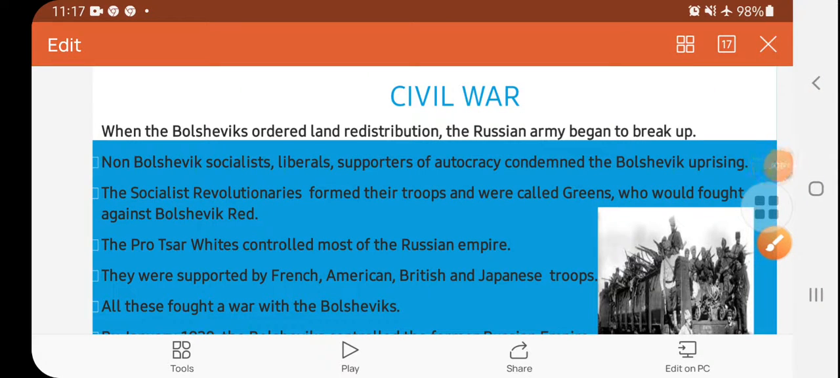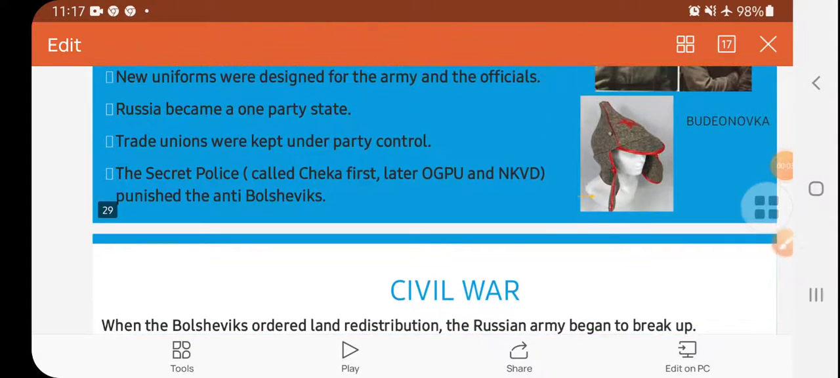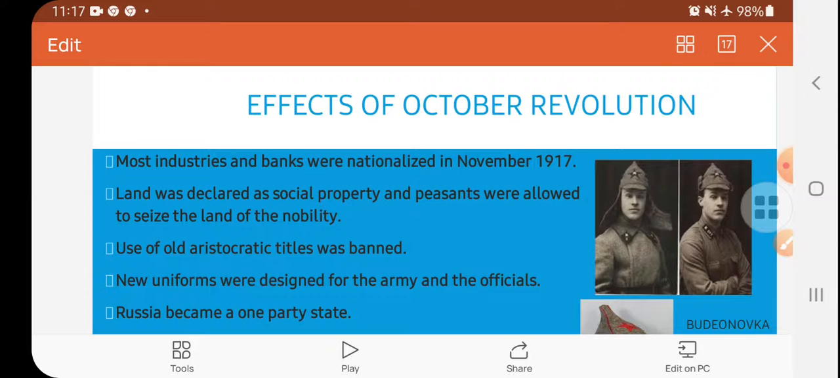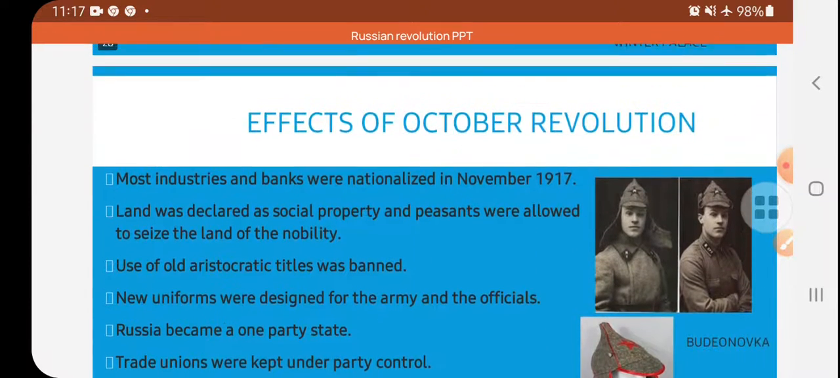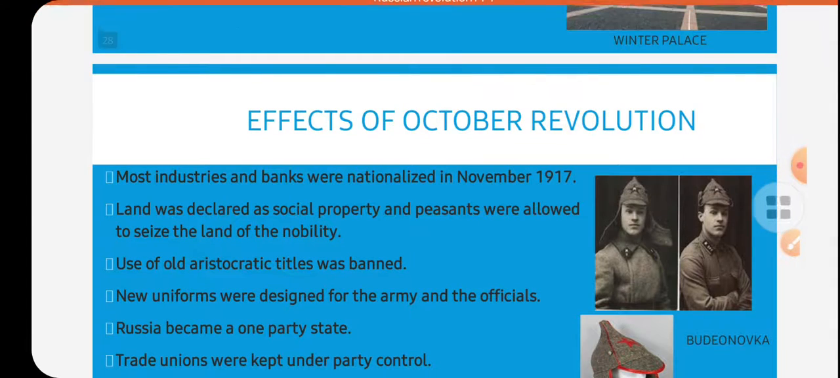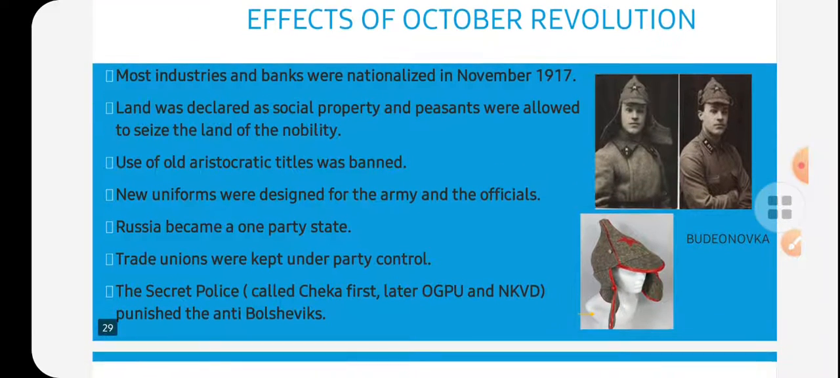Good morning, class. Here we are discussing the Russian Revolution, and the title is Socialism in Russia and the Russian Revolution. Till here we have seen the two revolutions that took place in the year, the February Revolution and the October Revolution.